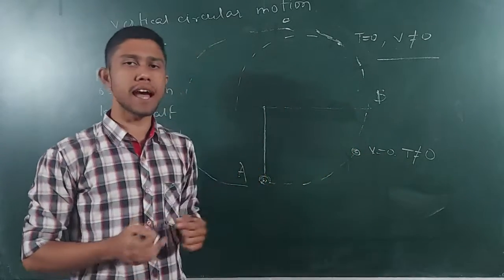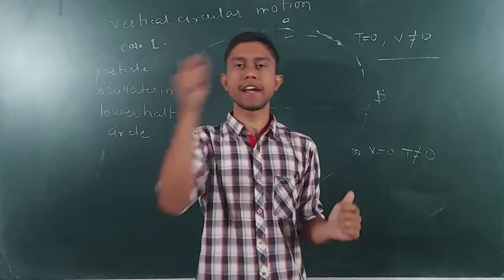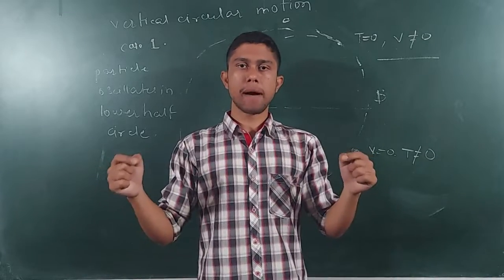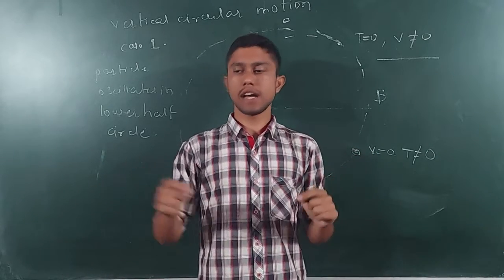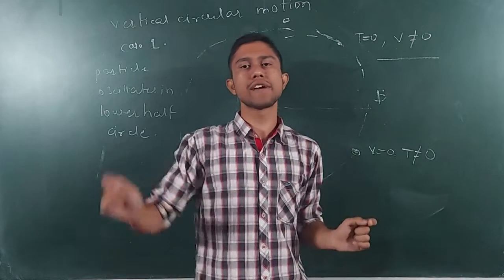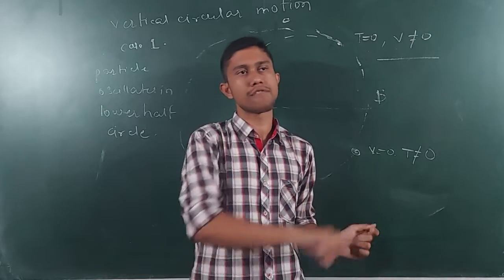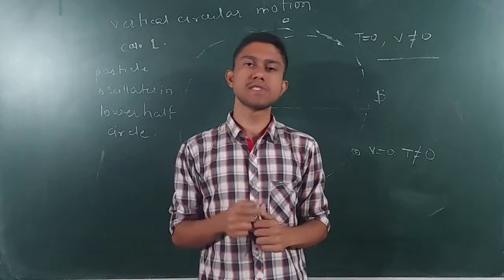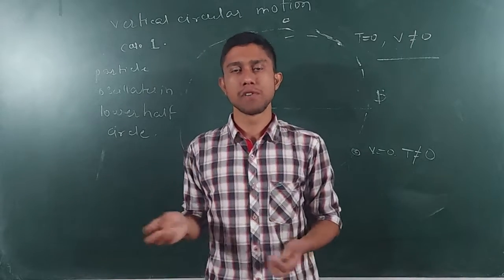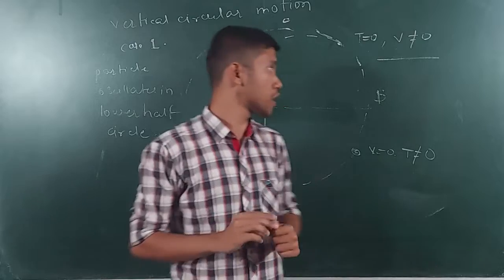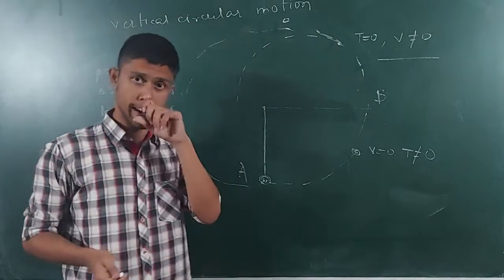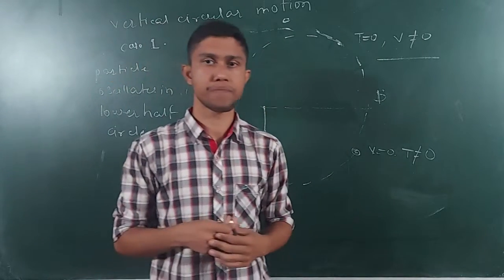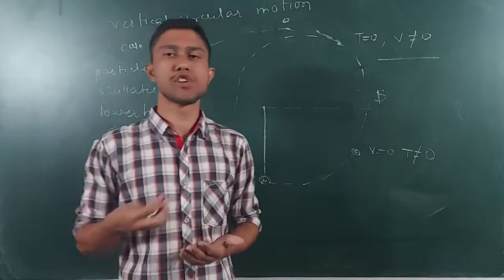The string becomes slack. Suppose this is a string. I'm rotating it. It has some length. But if I don't give it enough velocity, the string after going here will become slack, will become loose, and the particle will leave the circular path and will perform a different path. So this is the second case, that is the slacking of the string, or leaving the circular path.